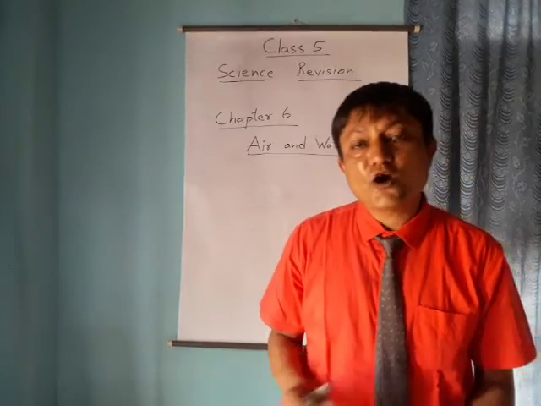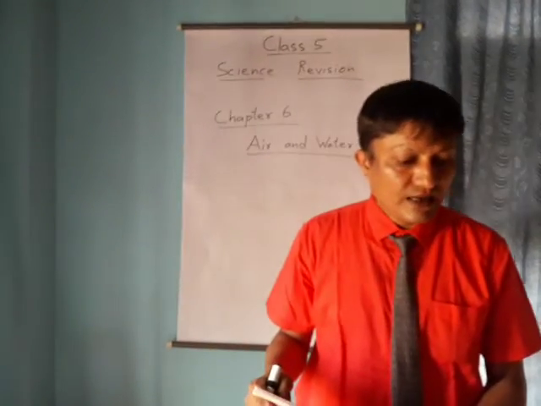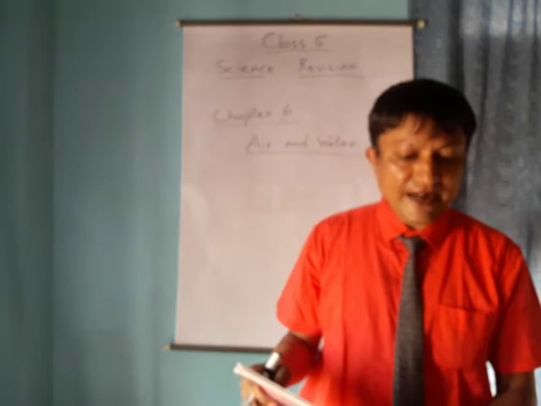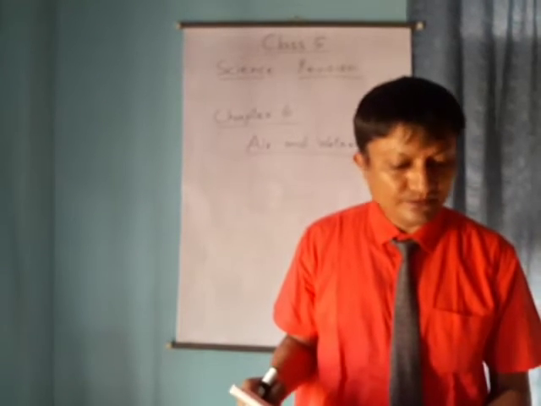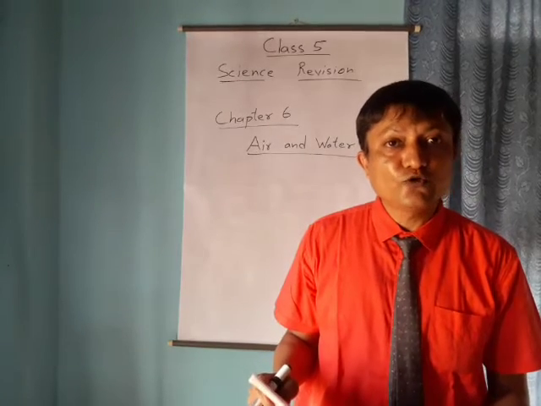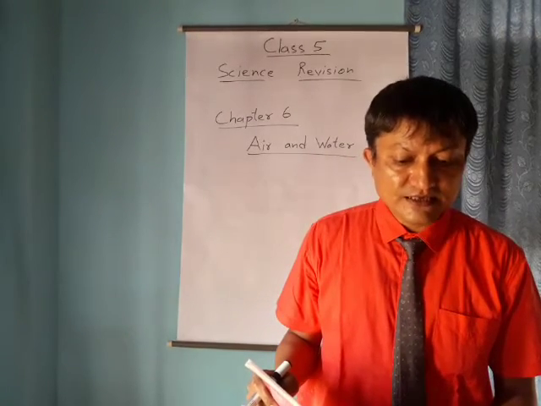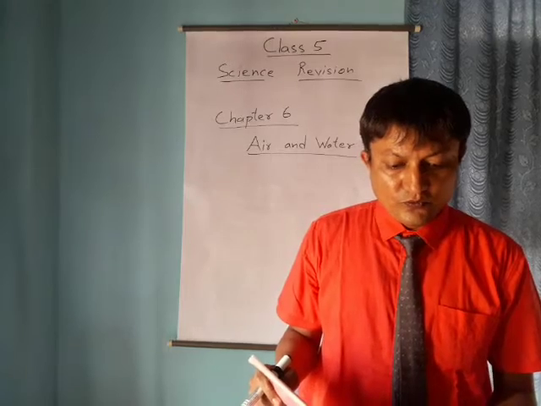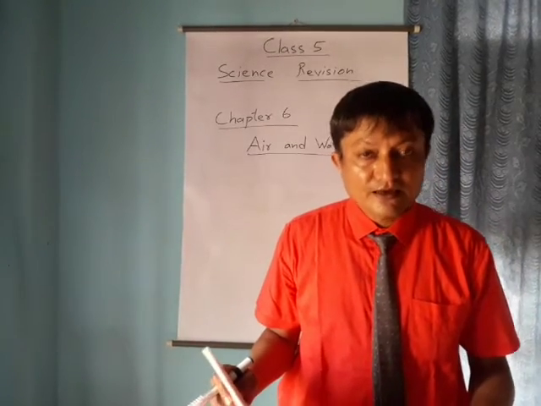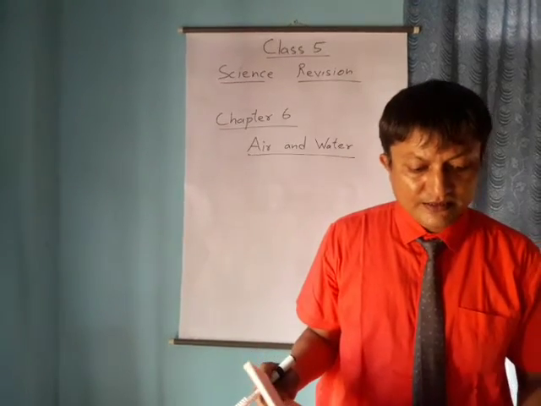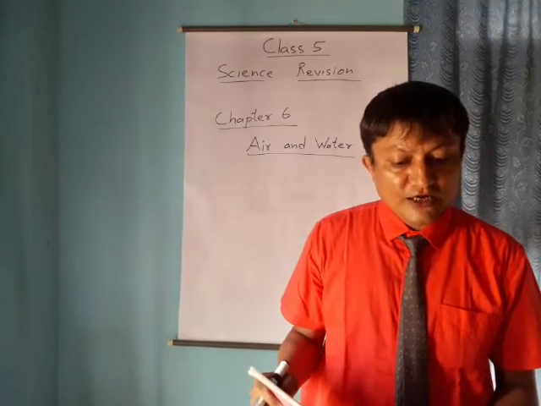Okay, layers of atmosphere. The thick envelope of air and gases that surrounds the earth is called its atmosphere. It can be roughly divided into 5 concentric layers, with each layer having distinct characteristics. First is the troposphere. It is the lowest layer of the atmosphere.